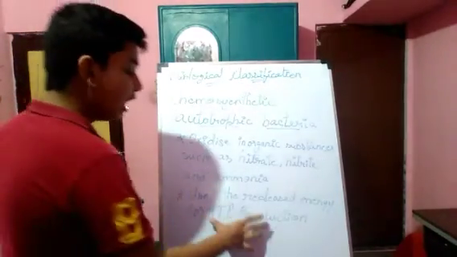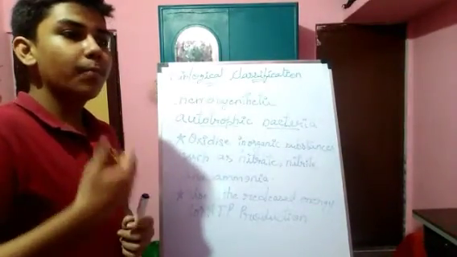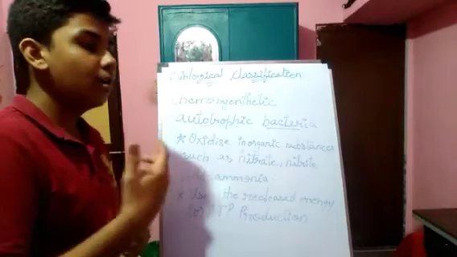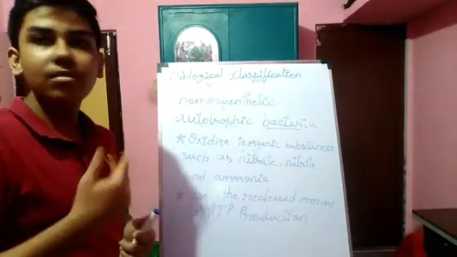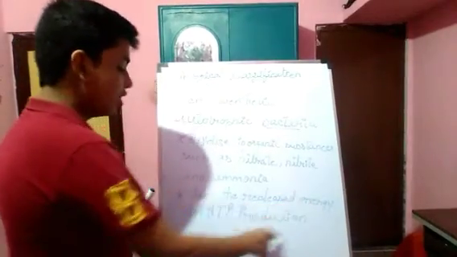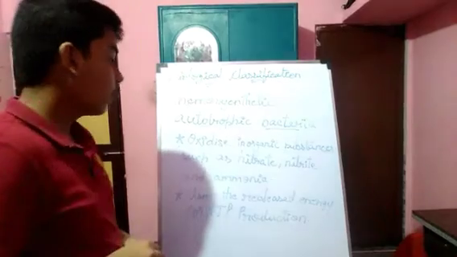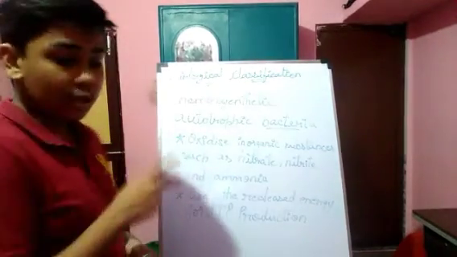They will use this ATP production for reproduction and for any food synthesis. For this, they are using the released energy for ATP production. That's all for chemosynthetic autotrophic bacteria. These are the two important points.